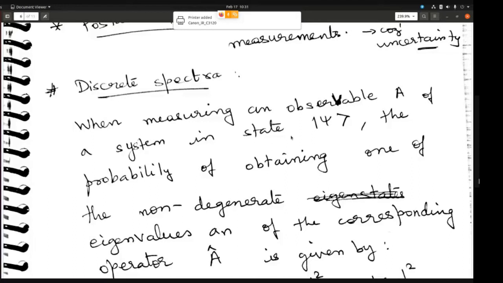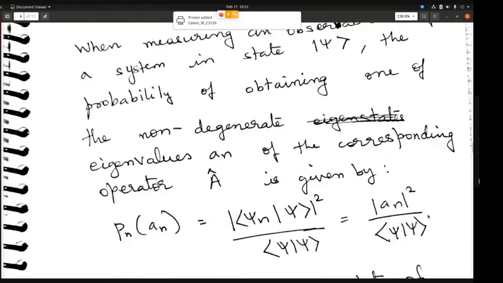So the postulate talks about probability, and in experiments, it has been observed that the theory matches. Depending on this formula, you will get some probability, and if you compare it with experiment, it actually matches. Suppose you perform the experiment 100 times and you want to measure energy, then you will get that particular eigenvalue only corresponding to this probability.